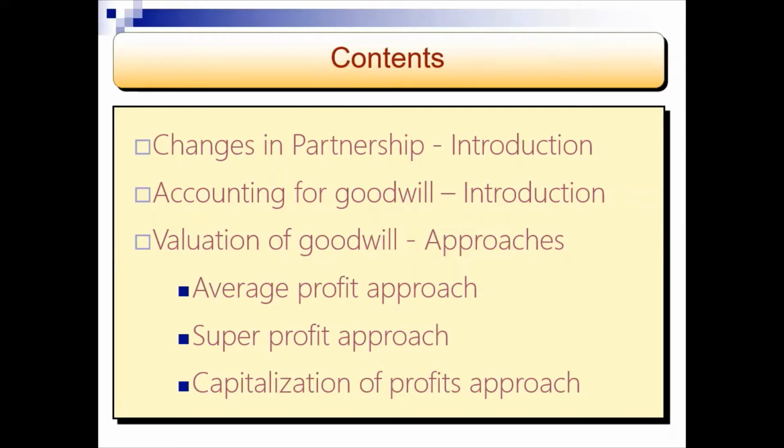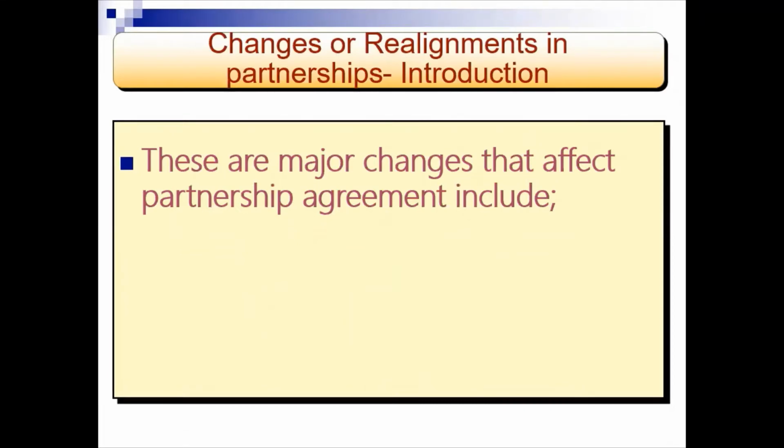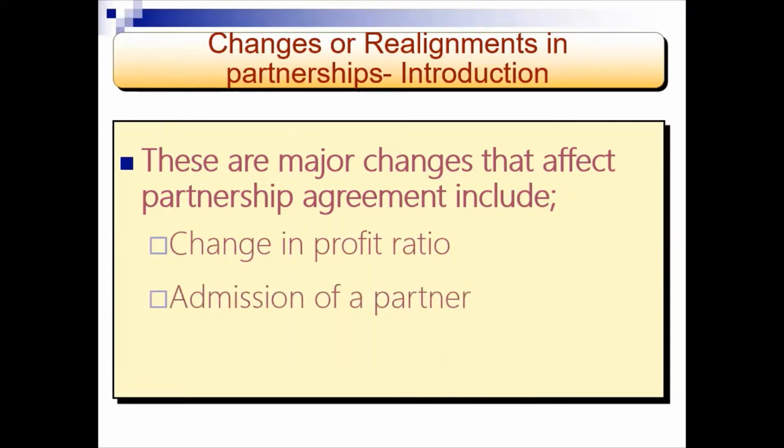Right, let us start with an introduction to changes in partnership. Changes or realignments usually occur in partnership, but there are some changes which, when they occur in partnership, have major effects on the partnership agreement. Generally, the effect is that the partnership is dissolved and a new partnership is formed through a new partnership agreement. Such changes include the following: change in profit sharing ratio, admission of a new partner, or retirement of an existing partner.